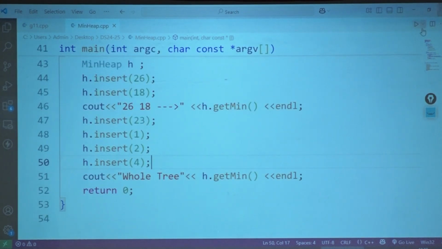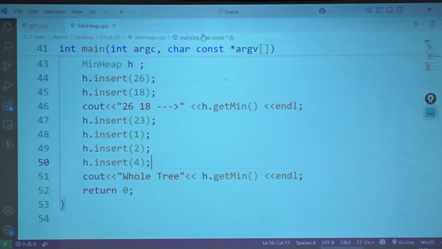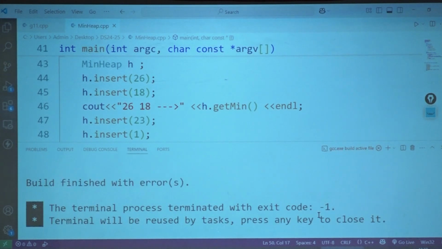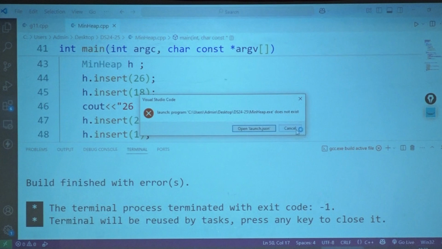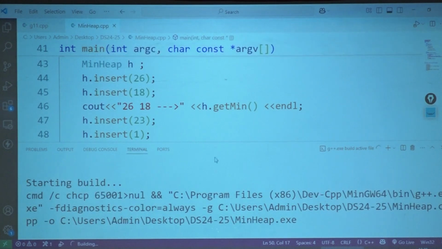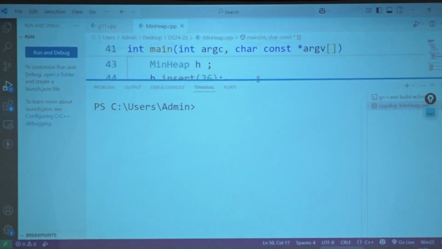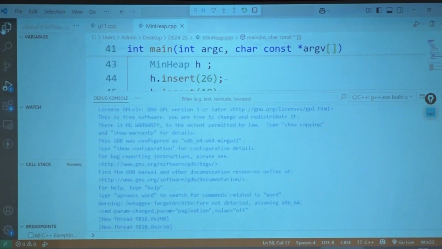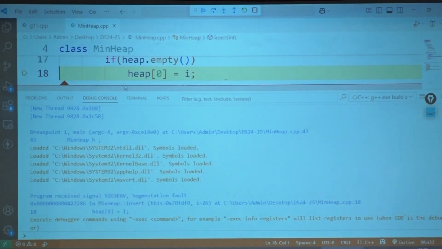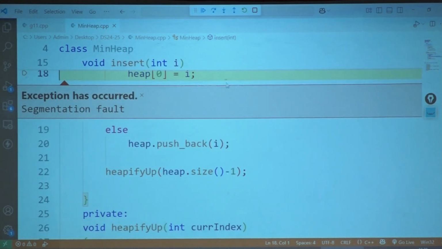So let's run this. Yes, we did a mistake here.